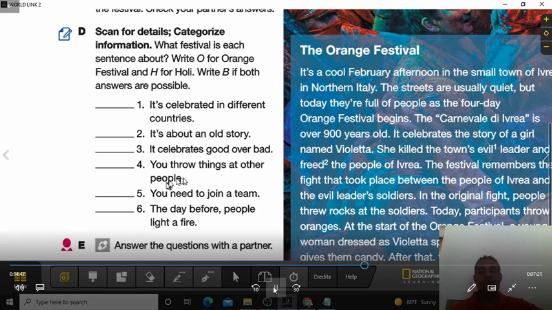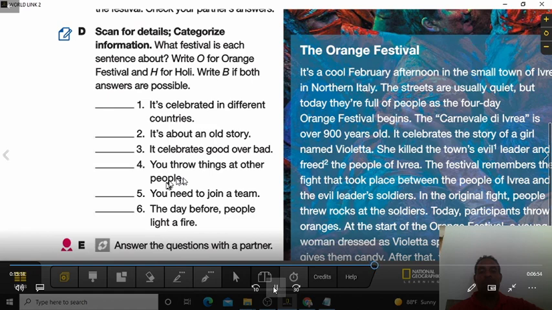continuing with the rest of the things that we had, it says here, answer the questions with a partner. Imagine you can go to the Holi or the Orange Festival. And this I'm going to ask you personally. Which one do you want to go to and why? That means that after you read this and you understand everything that we have here, you are going to tell me which festival you would like to go to and the reason why